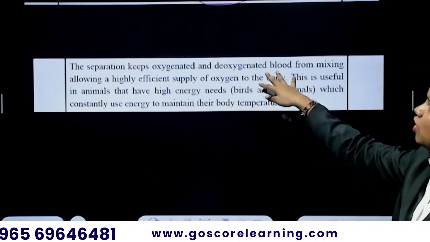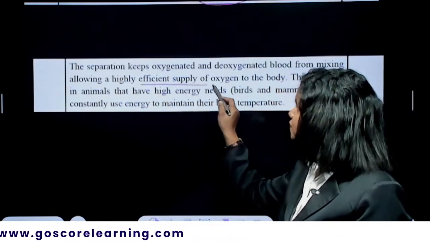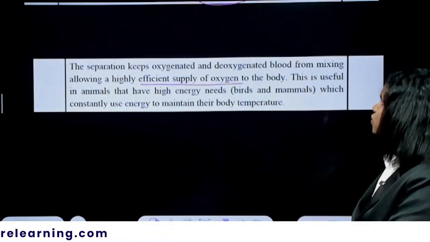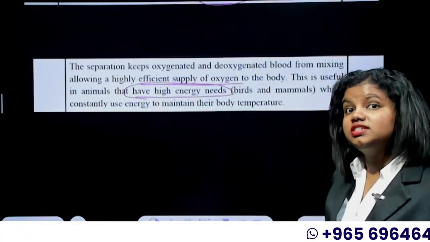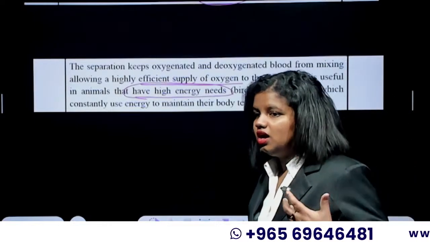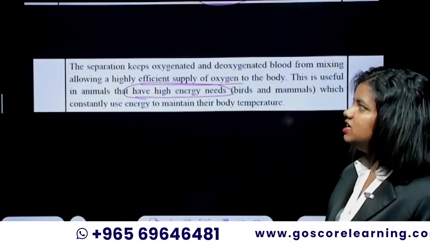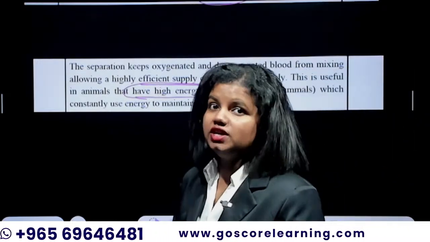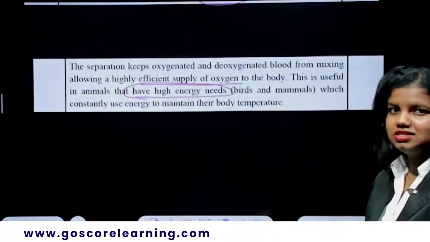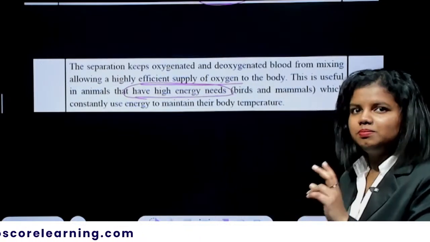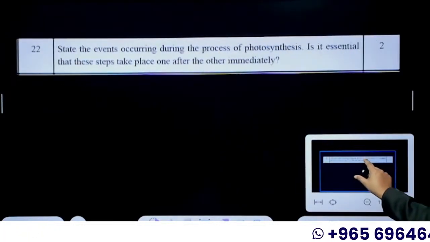The separation keeps the oxygenated and deoxygenated blood from mixing, allowing a highly efficient supply of oxygen to the body. This is useful in animals that have high energy needs, like the birds and mammals who fly, who run, who are always in a fight or flight mode. They need a lot of energy. So that energy maintenance is possible with the use of that high energy, high body temperature. Okay, so that body temperature maintenance is possible by not mixing up the oxygenated and deoxygenated blood. That's it. Next question.